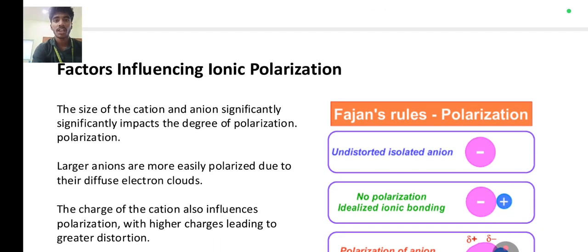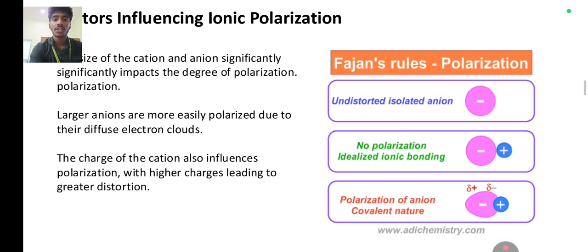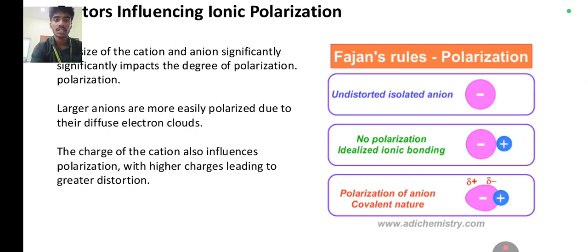Factors influencing ionic polarization. The size of the cation and anion significantly impacts the degree of polarization. Larger ions are more easily polarized due to their diffuse electron clouds, so larger ions are diffused faster. The charge of a cation also influences polarization, with higher charges leading to greater distortion. This comes under Fajan's rules. Polarization, understanding non-polarized and polarized ions.